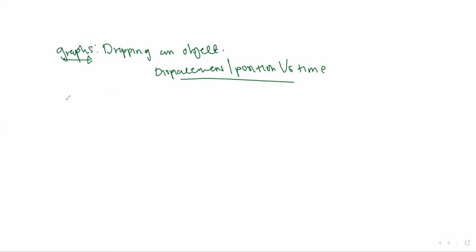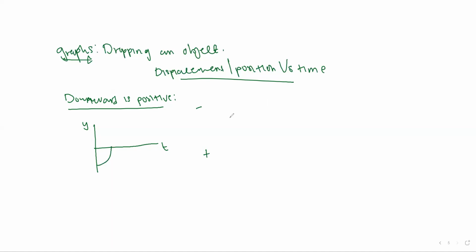But again, if downward is positive, then we have our y, we have our time. If downward is positive, our graph is going to be like this. Remember, if downward is positive and up is negative, change in y is equal to y2 minus y1.